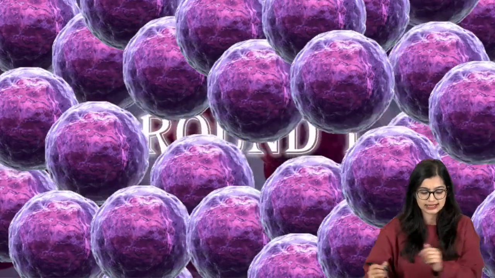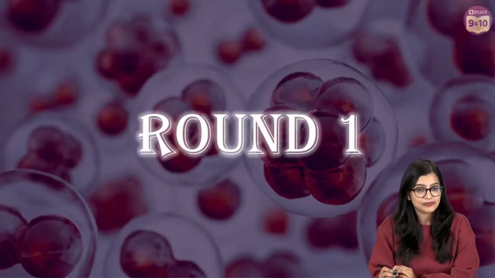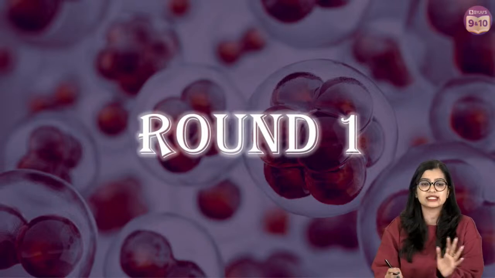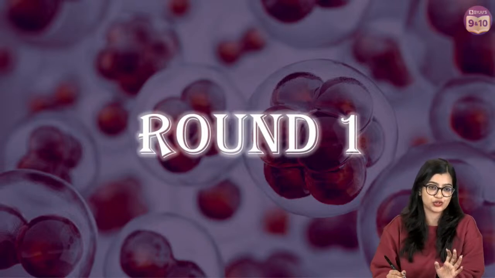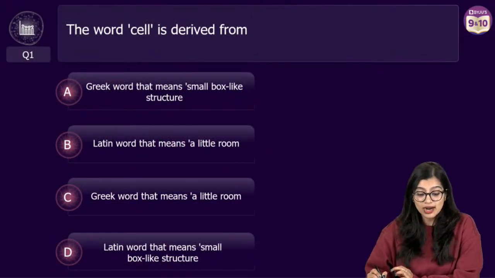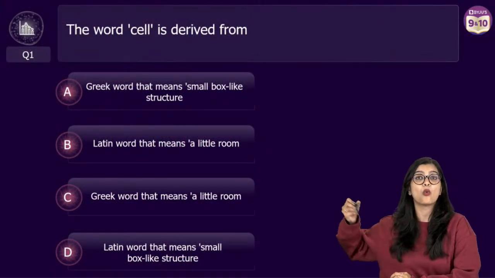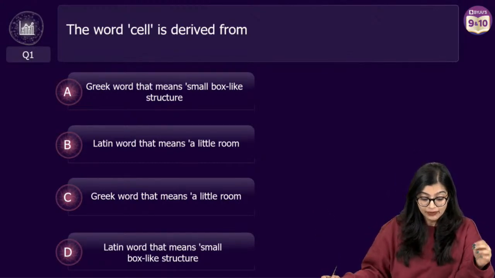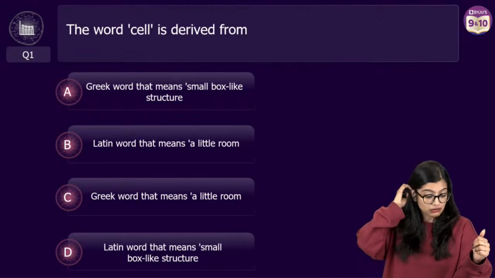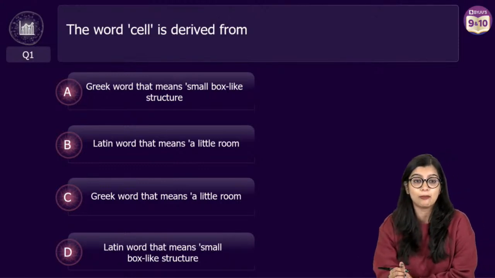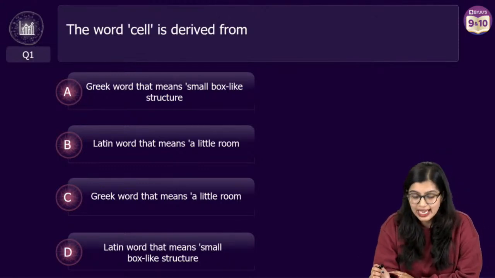Let's get started. This is for class 9, round 1. Round 1 is an easy round. I always start round 1 very simple and easy, so these are going to be direct questions. The first question for you is this: the word cell is derived from what? The Greek word that means small box-like structure, or a Latin word which means a little room?